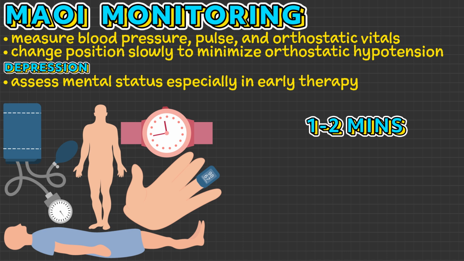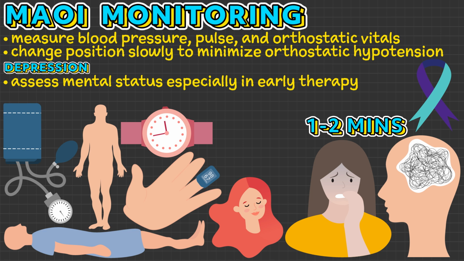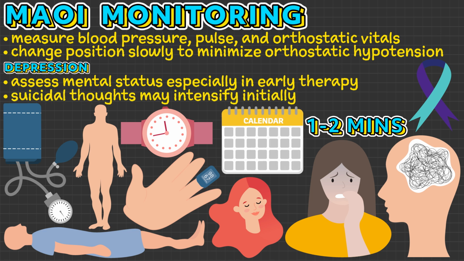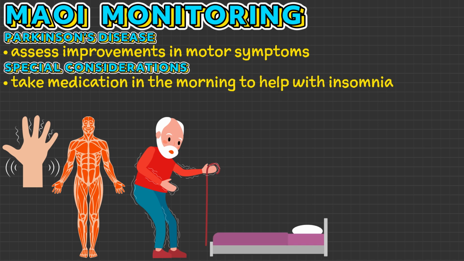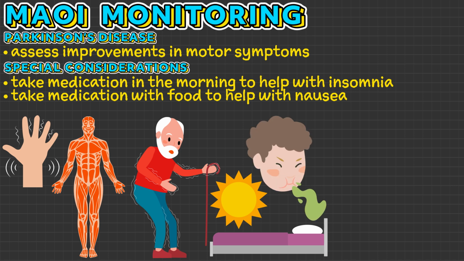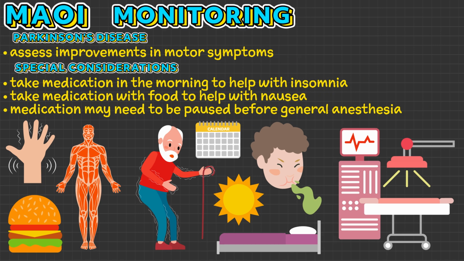It is also important to assess mental status if prescribed for depression, including mood, anxiety, and suicidal tendencies, especially in early therapy. Suicidal thoughts may intensify initially due to changes in neurotransmitter levels before the medication's full effects. Whereas if prescribed for Parkinson's disease, improvements in motor symptoms such as tremors, muscle weakness, and rigidity, and ataxic gait should be monitored. If insomnia is a problem, taking this medication in the morning may help. Whereas if nausea is a concern, taking it with food may help. It is also generally recommended to pause this medication for a period of time before undergoing general anesthesia whenever possible.